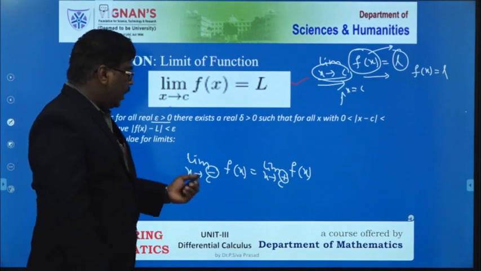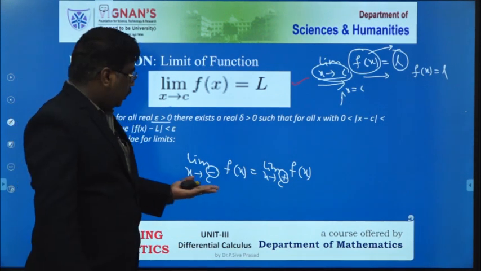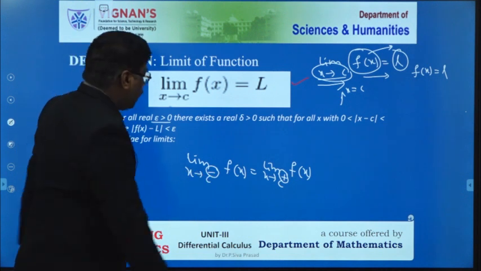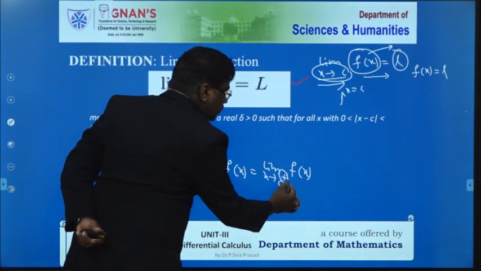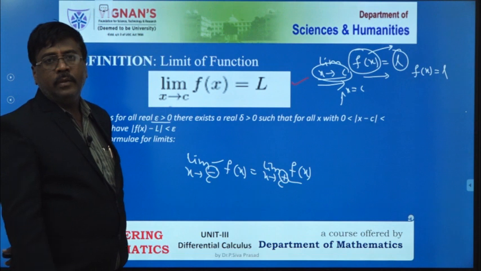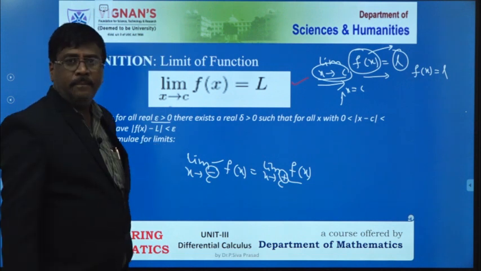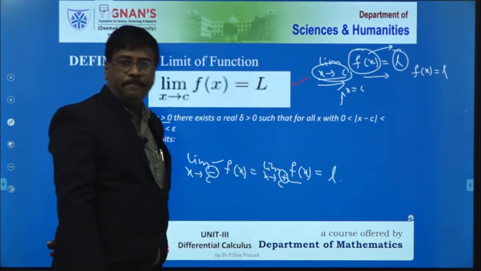In this definition, the left hand limit c minus and the right hand limit c plus both are to exist and both are to be equal. If this happens, then only we can say that it is equal to the limit of the function L.